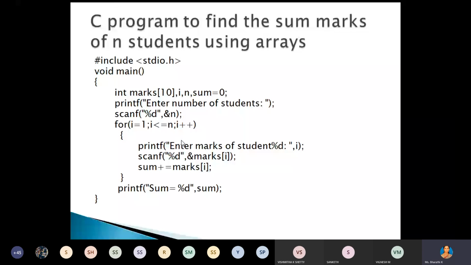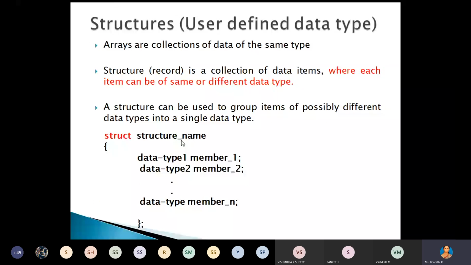Understood, right? How we can use a simple array. Next we will discuss structures. What is a structure? What is the difference between array and structures? First, arrays are collections of data of the same type. Suppose you want to store data items of different data types, then we can use the concept of structure. A structure, or you can call it a record, is a collection of data items where each item can be of the same type or a different data type.